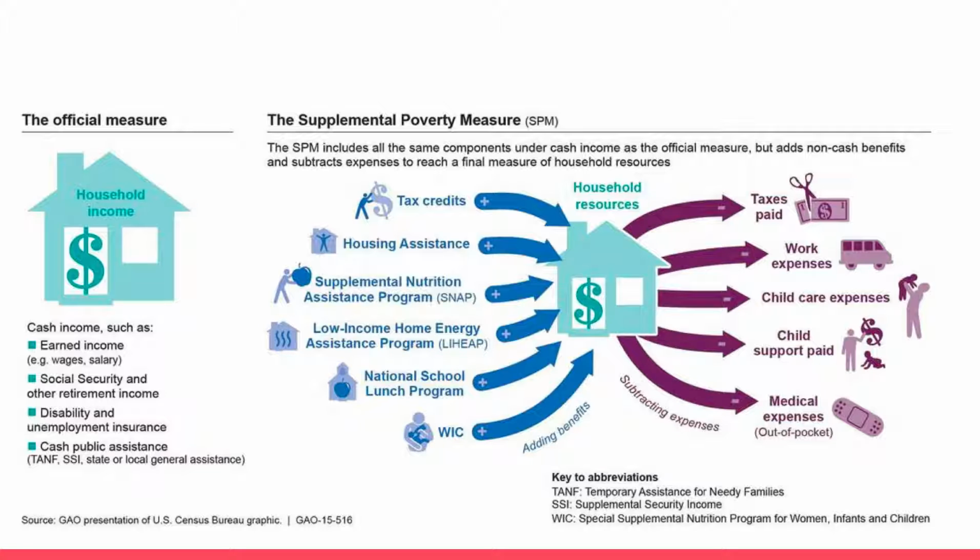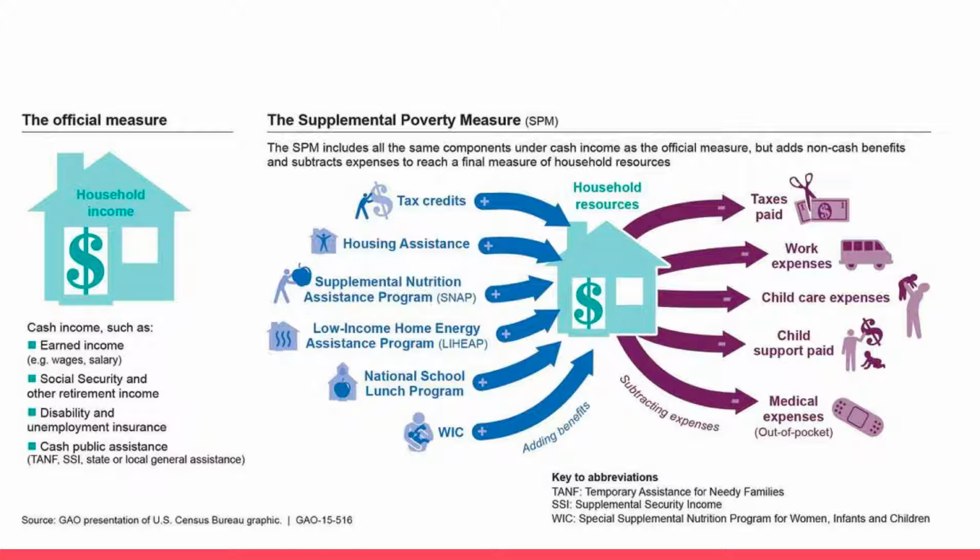It's also adjusted for geographic location. It calculates a threshold to measure who is in poverty and who is not, similarly to the OPM. However, it takes into account expenditures on food, clothing, shelter, and utilities by geographic region, making it significantly better than the OPM from that standpoint.